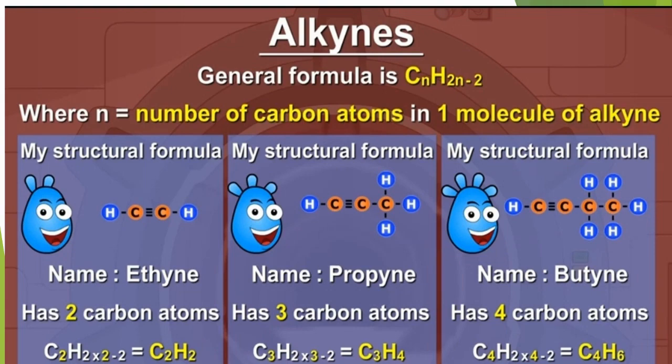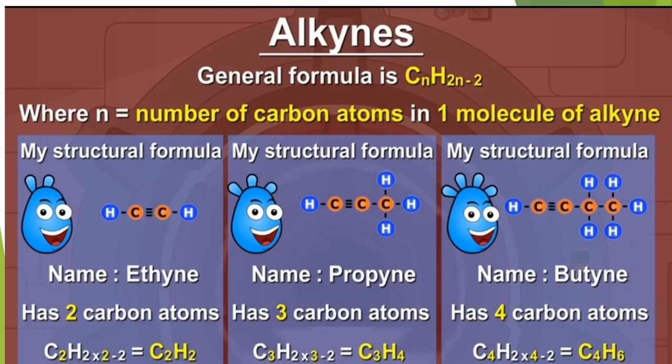The carbon atoms are 2 in number. So place the two carbon atoms in a straight line and put triple bonding between these two carbon atoms and complete the tetravalency: 1, 2, 3, 4 and 3 and 1, 4. And we have two hydrogen atoms. As the hydrogens are monovalent and they join with carbon atom with sharing of single electrons and forming single bond, H and H. This is the structural formula of ethyne.